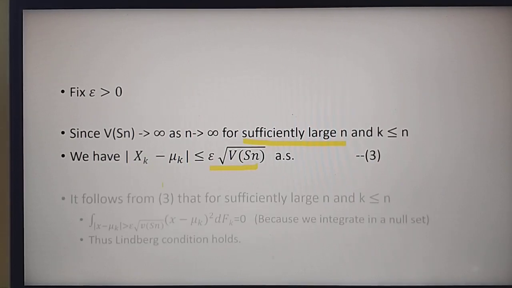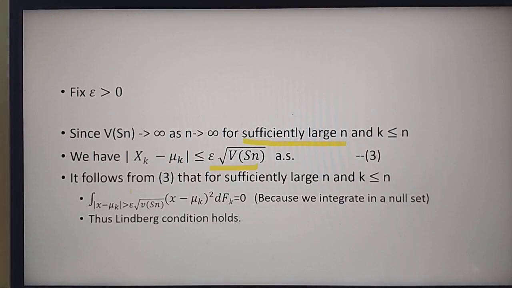Equation number 3. It follows from equation number 3 that for sufficiently large n and k less than or equal to n, the integral over this set of x minus mu k whole square dFk is equal to 0, because this set has now become a null set because of 3.